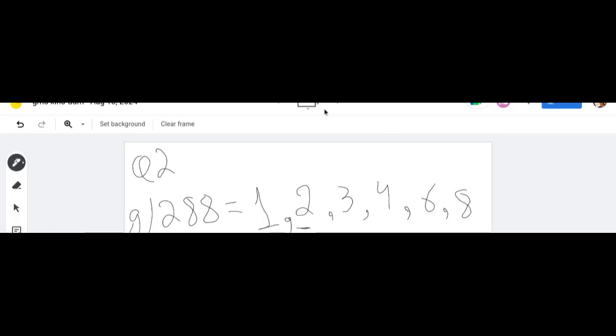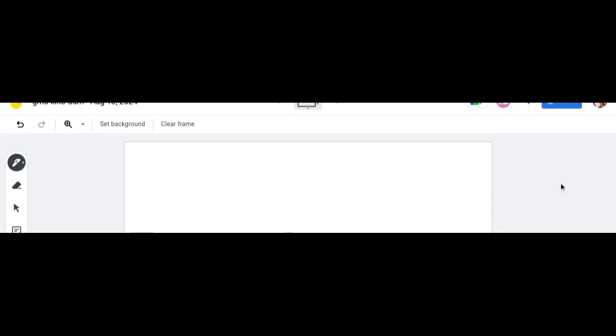Can you just do this? Okay, now you don't have to look at the factors. So the first factor of 288 is 1. If I have to find whether 288 is exactly divisible by 2, then I have to divide 288 by 2. The answer will be 144. Now I have to divide 288 by 3. The answer is 96. Okay, the answer is 96.